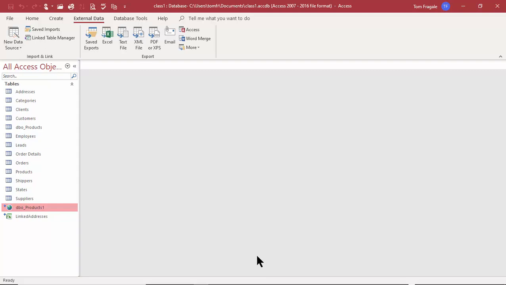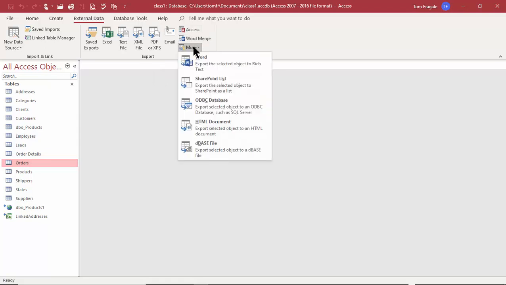Now, we can also export the data from Access into our other sources. So there's two ways we can export. Let's pick on the orders table, I can pick on the external data tab, and then I can export it to Excel, a text file, XML. We can make it into a PDF. If you email it, it's going to make it into a PDF. We can export it to another Access database. We can start a mail merge with Word with that data. Or here, we can go to a Word file, SharePoint, ODBC, HTML, or even the dBase files.